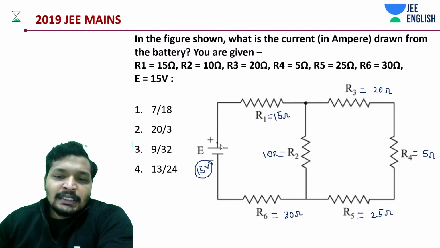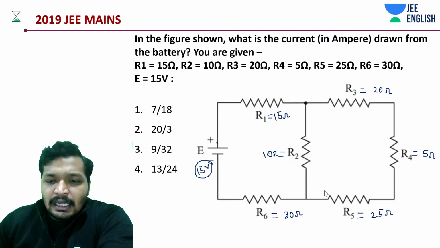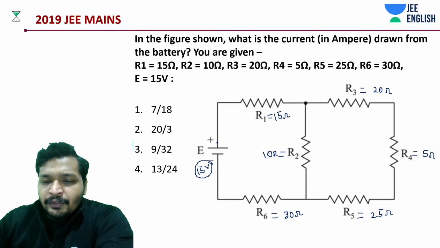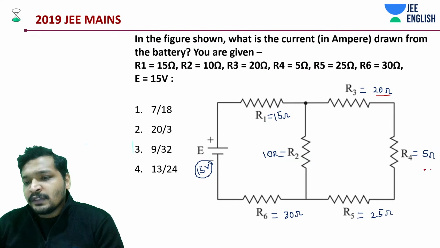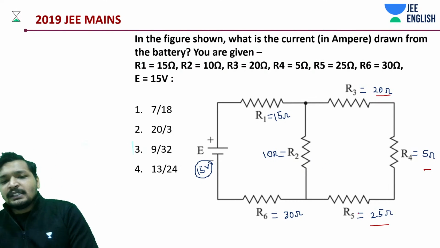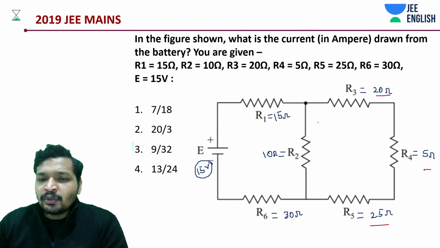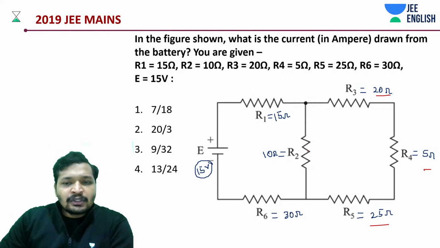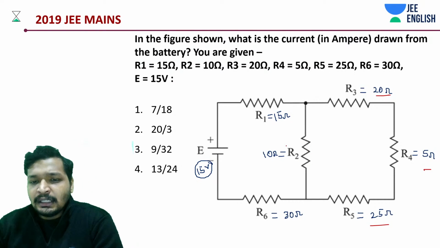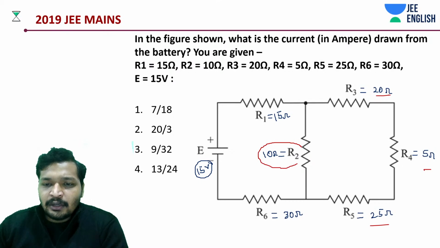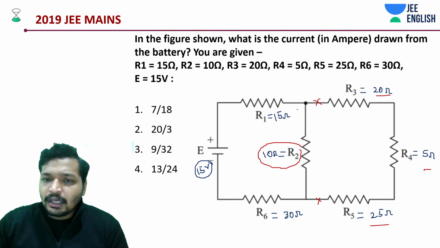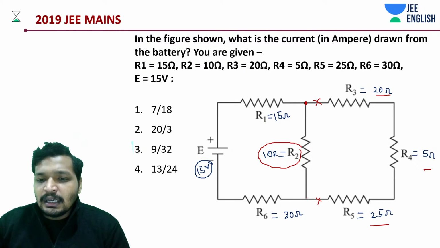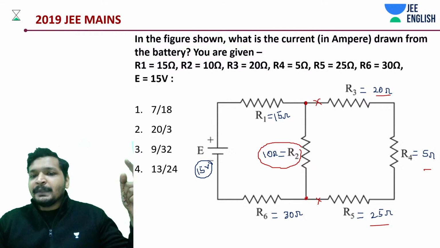Just listen to this very carefully. This is a large resistance. 20 ohms, 5 ohms and 25 ohms in series, basically like 50 ohms in parallel to 10 ohms. But your final answer is going to be less than 10 ohms, isn't it? Here the final answer is going to be less than 10 ohms. For now, let's forget this network and just focus on this network. Quickly, we can come up with the answer.